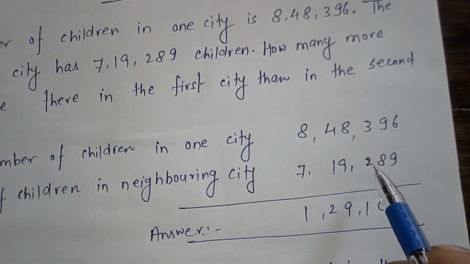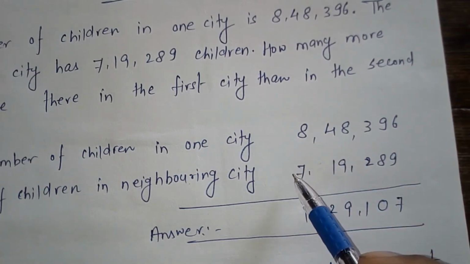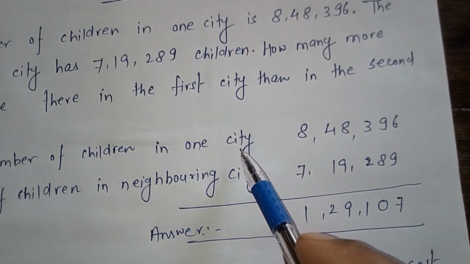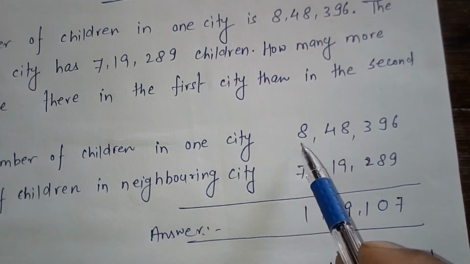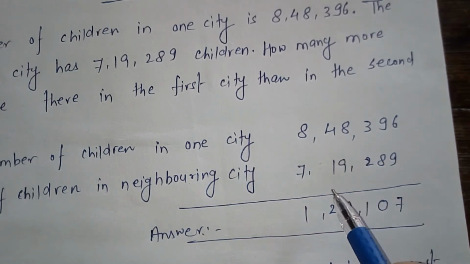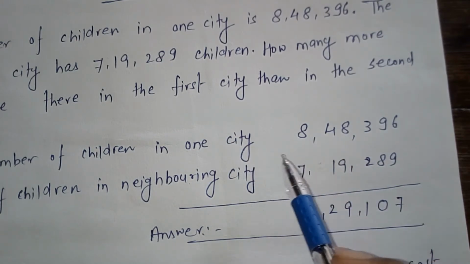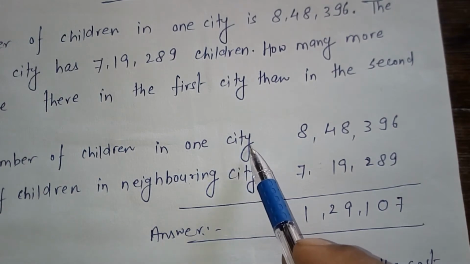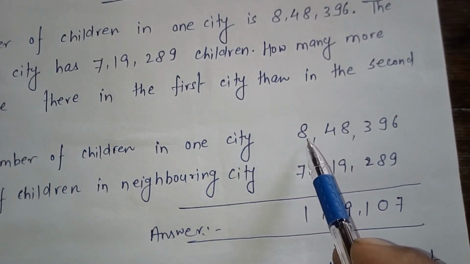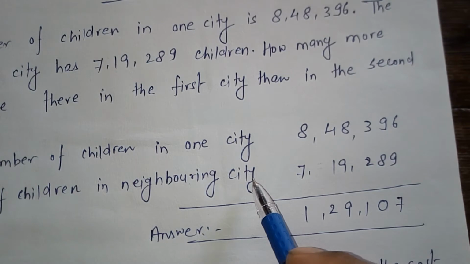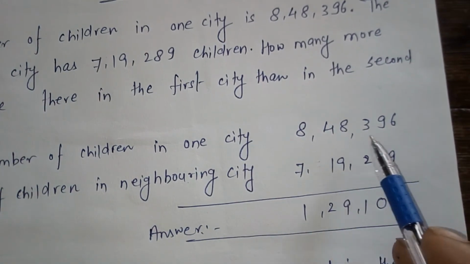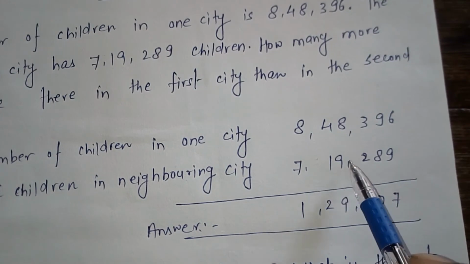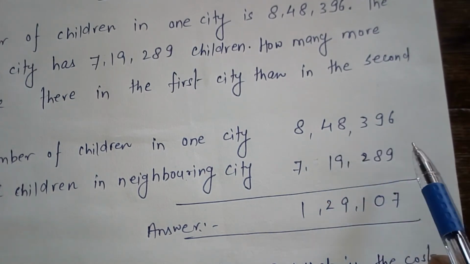So as you know very well, city 1 has more children. But how many more? So what we will do? We subtract the second number from the first number. So look here.